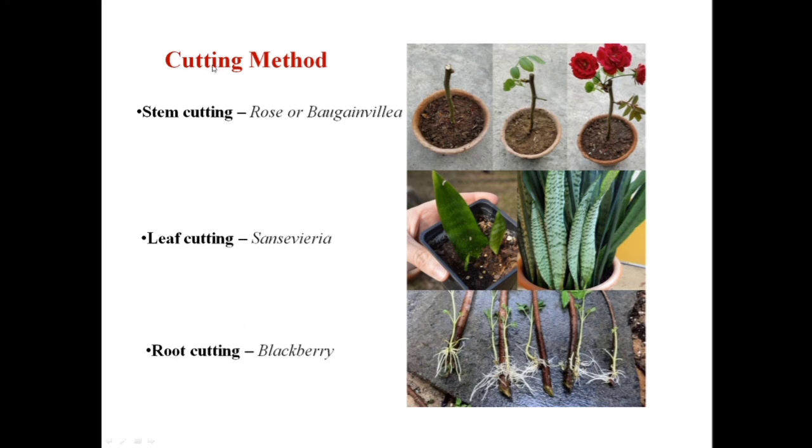The third one in the cutting method is root cutting, which is used for the propagation of blackberry. As you can see here, this is an older stem which has multiple buds, and from one of its buds there is a growth of a radicle and a plumule. This radicle and plumule further give rise to the root and the shoot, and once they have grown, it is detached from the parent stem and planted separately. That is how blackberry is propagated by the root cutting method.